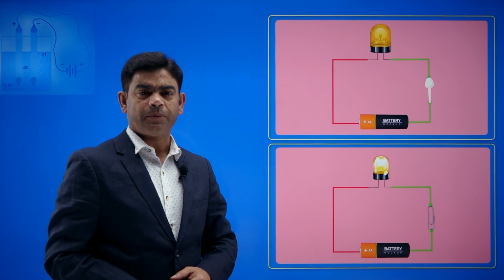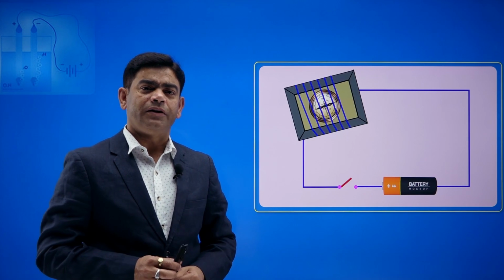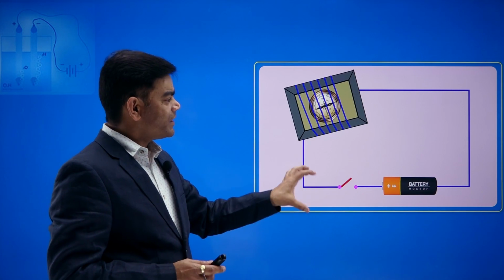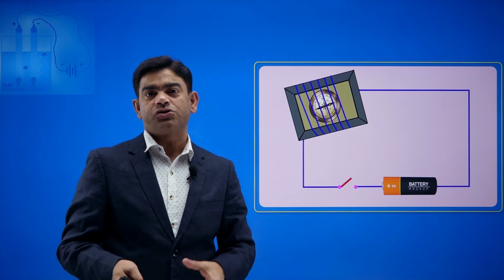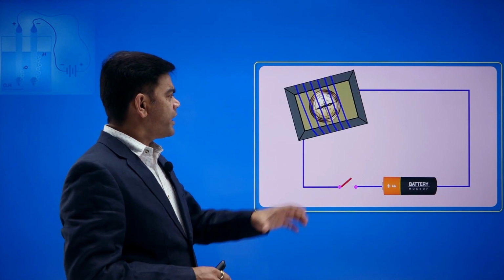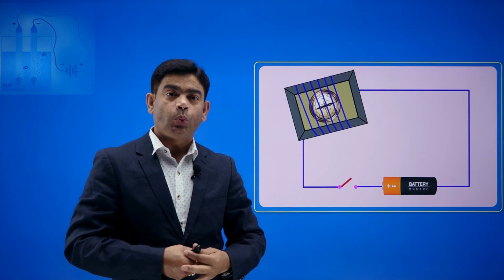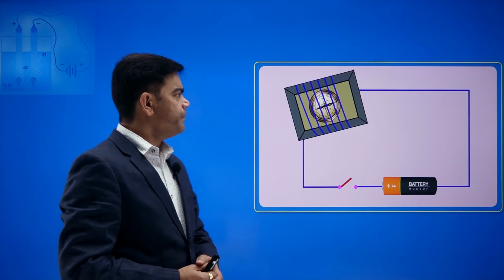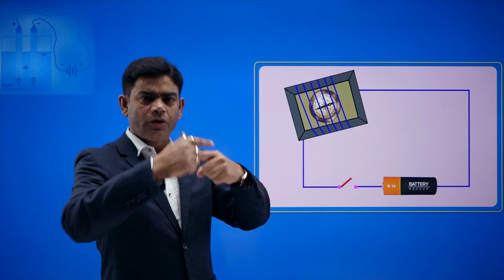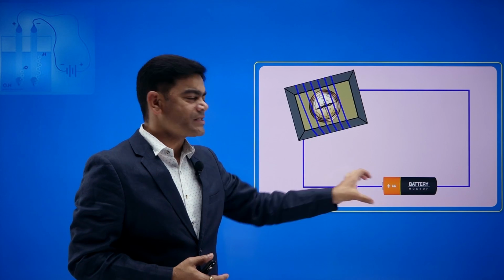Moving further, some new things again. One more tester I can design. Now this is a tester which is based on the magnetic effect of current. Here I have placed a compass, a magnetic needle which rotates in the presence of a magnetic field, and then I have a coil of wire wound around that compass and connected to the cell.